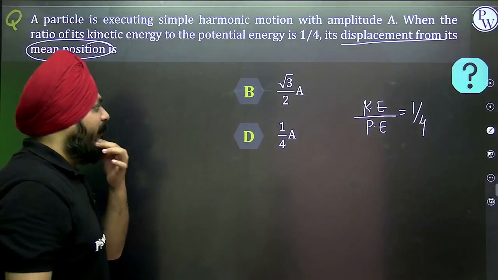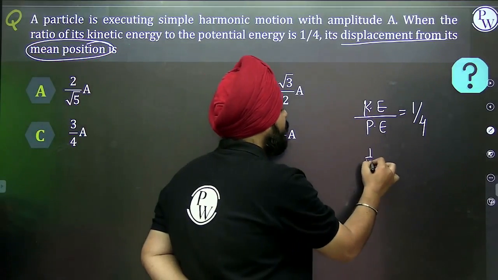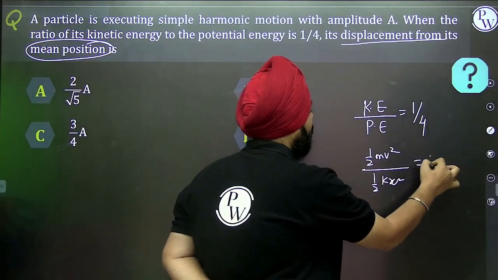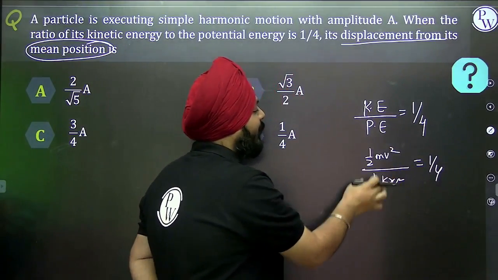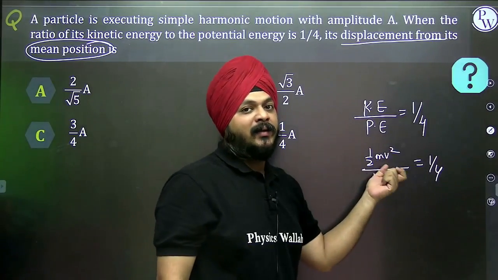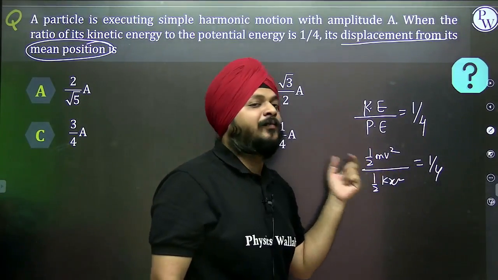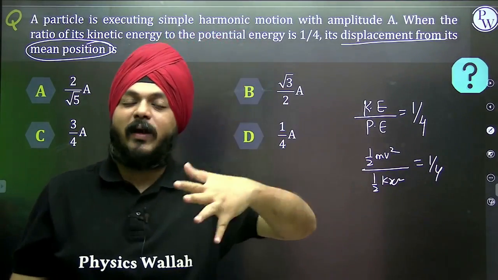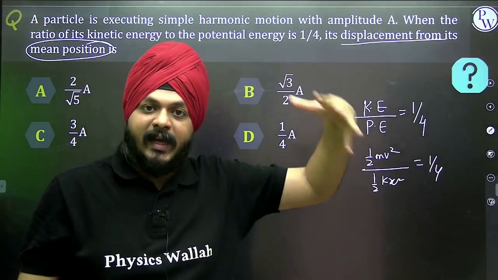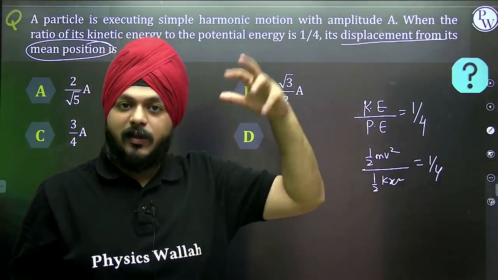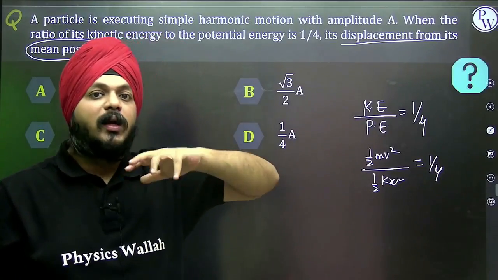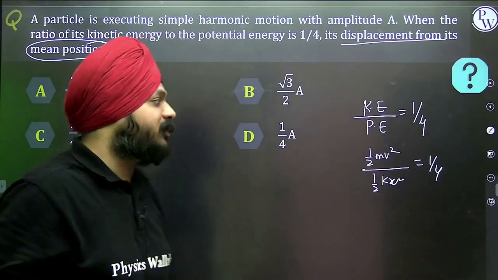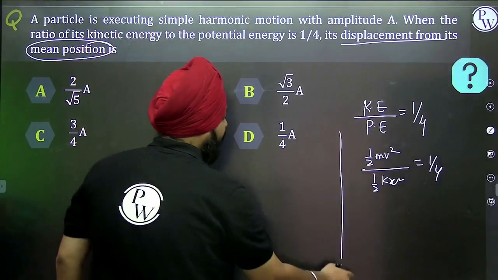We are aware this is the equation of kinetic energy, and this is the equation of potential energy. But how are we going to replace that v? Here come the fundamentals of SHM. That's why questions based on energies are kept; since this is a crash course, it helps us cover all these aspects of the fundamentals of SHM. Now the ratio is given as 1/4.